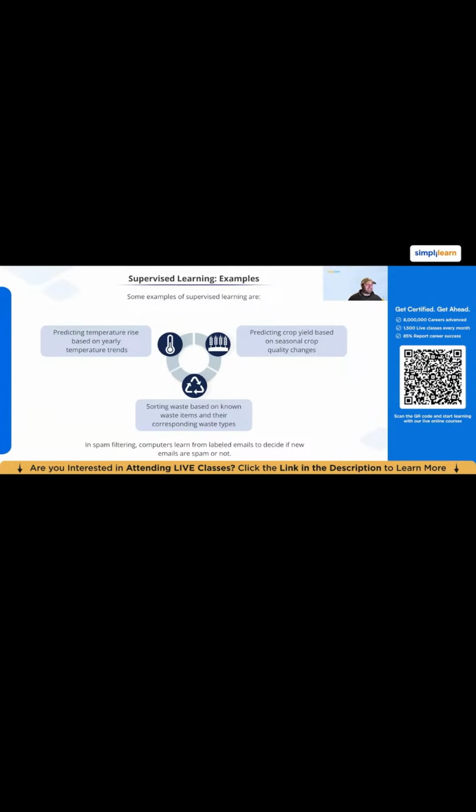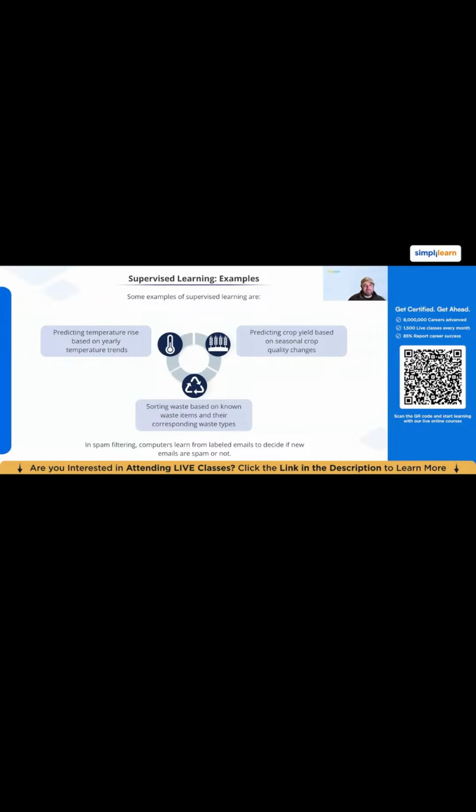This last one, sorting waste based on known waste items and their corresponding waste types, is kind of like spam filtering. Think of it like the shapes example, where we sort things into squares, circles, triangles. Same kind of idea here, where we have a bunch of examples of what those waste items should belong to, like what waste bins they would go to, for example. Those could be labeled, and therefore we could understand what category of waste they belong to.